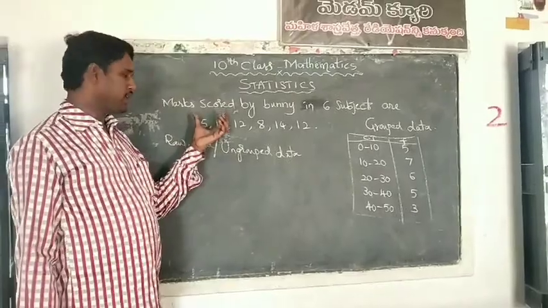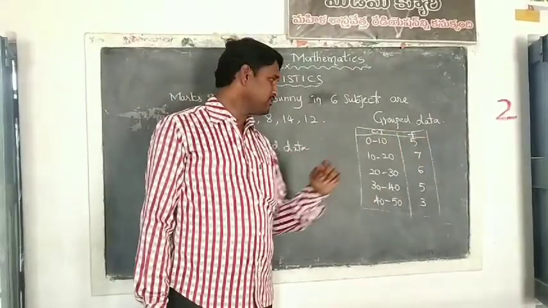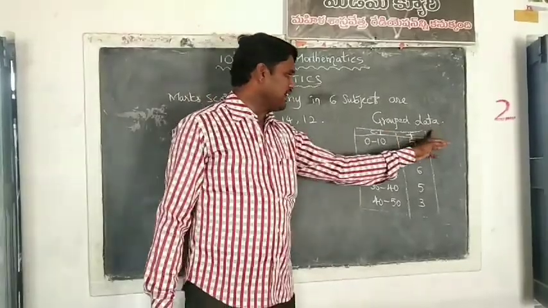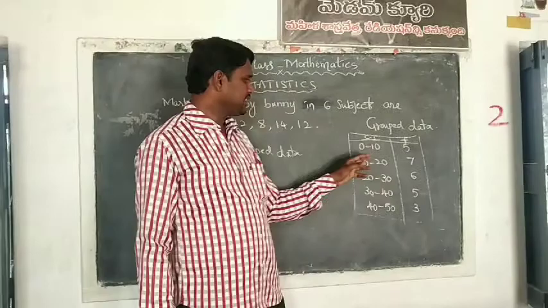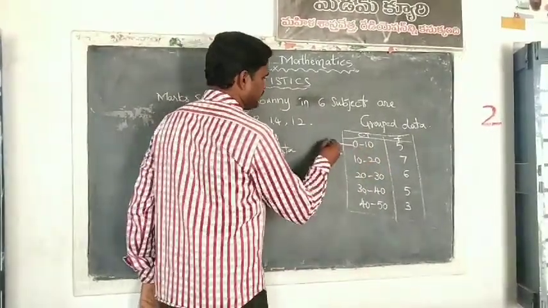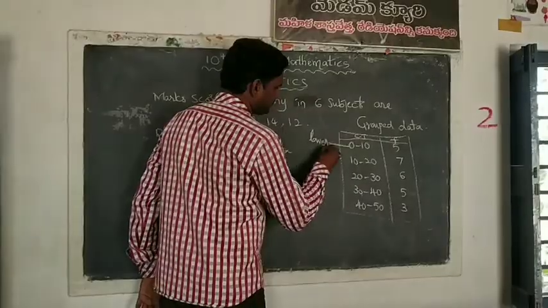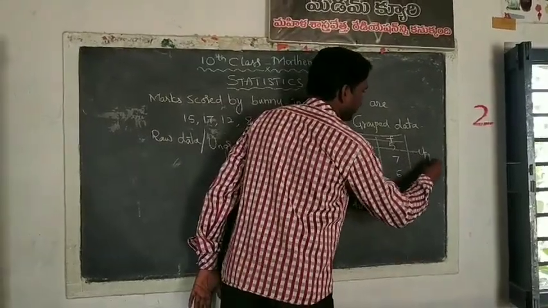Generally, data are of 2 types: ungrouped data and grouped data. In this grouped data, we have taken some classes. If you observe 0 to 10, here 0 is called the lower limit and 10 is called the upper limit.